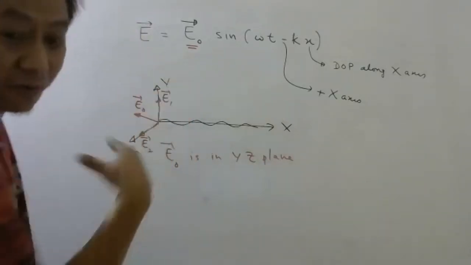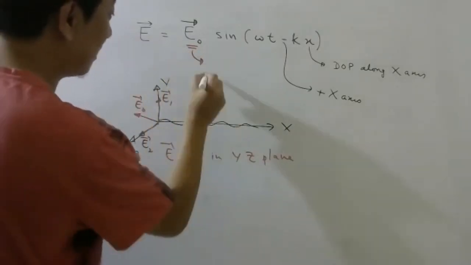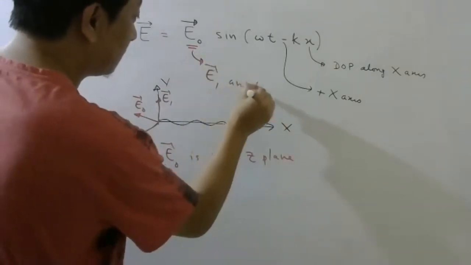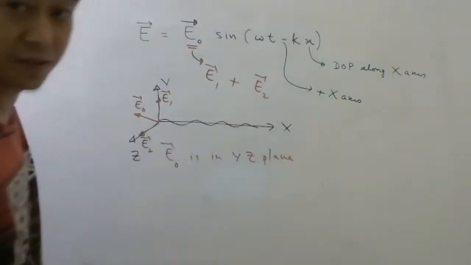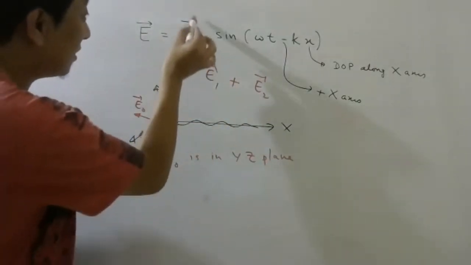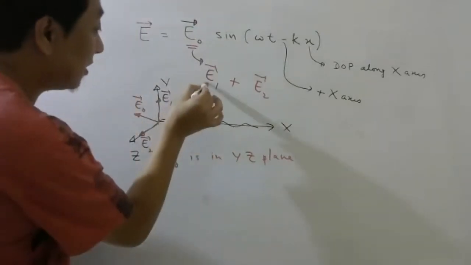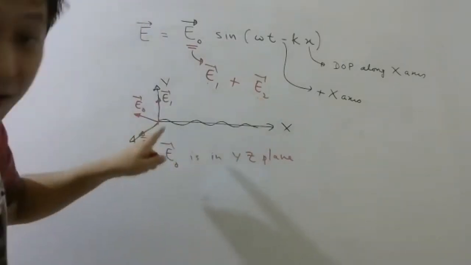You can write from vector summation, in general, E0 as E1 plus E2. So you can consider this electric field as a superposition of this electric field along Y and this electric field along Z.